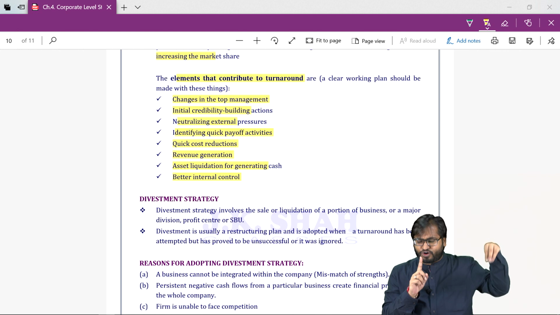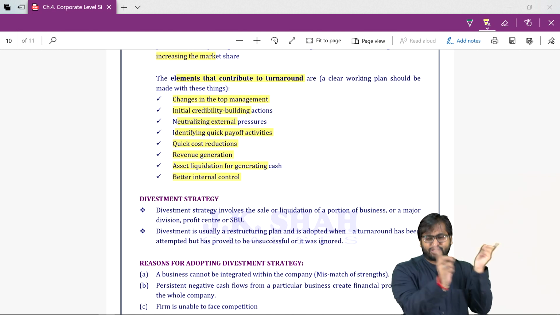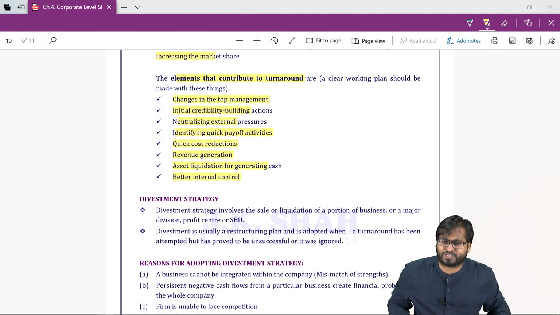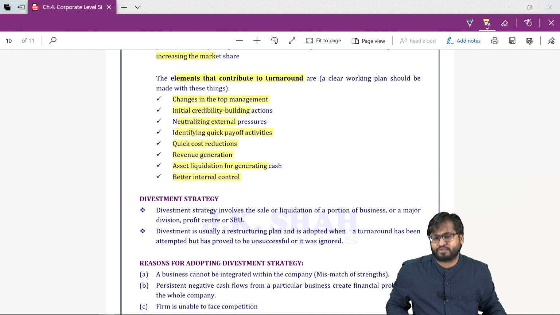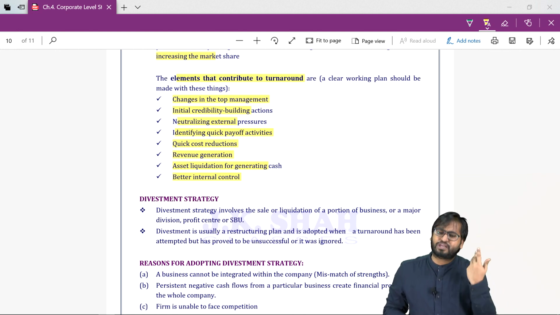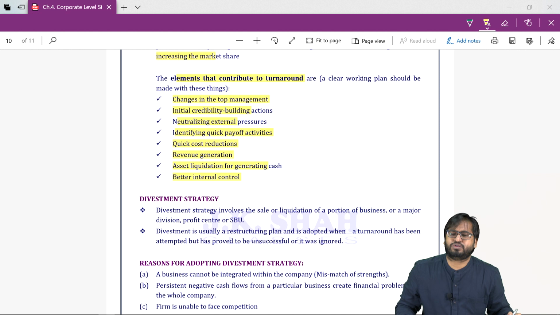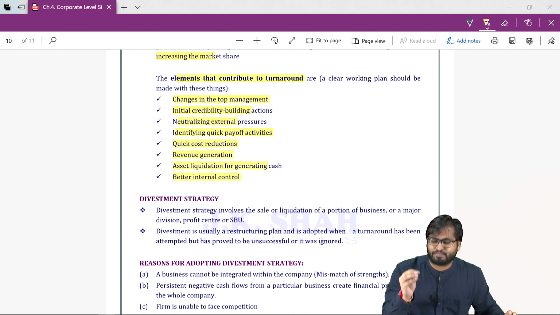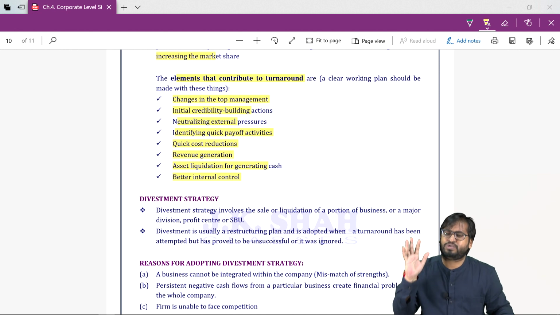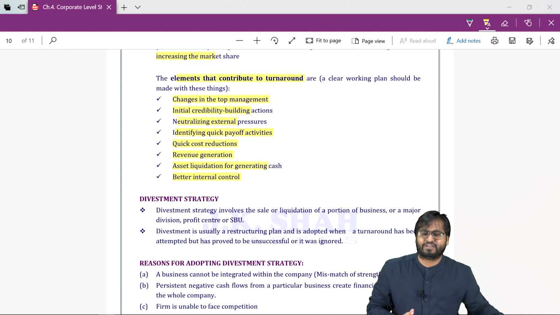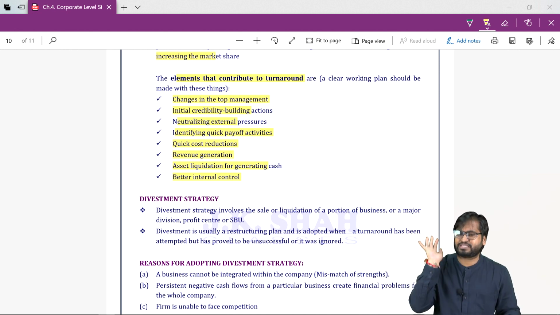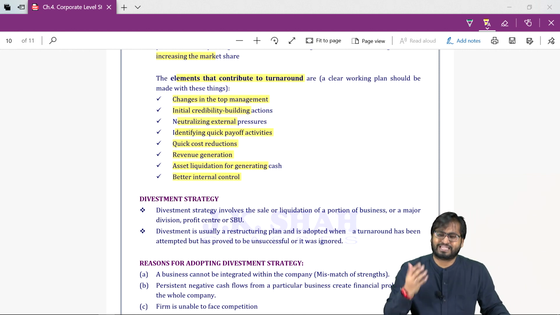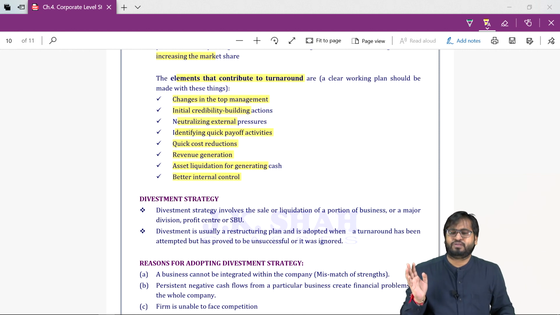When you tried for turnaround. You tried to make good your loss making situation but you failed, or you ignored the fact of turnaround. You knew that it is a waste of time, money, resources to go for turnaround. Let's directly go for divestment because I don't wish to continue in the same business. Let's give it up. Let's sell it off. Let's shut down.